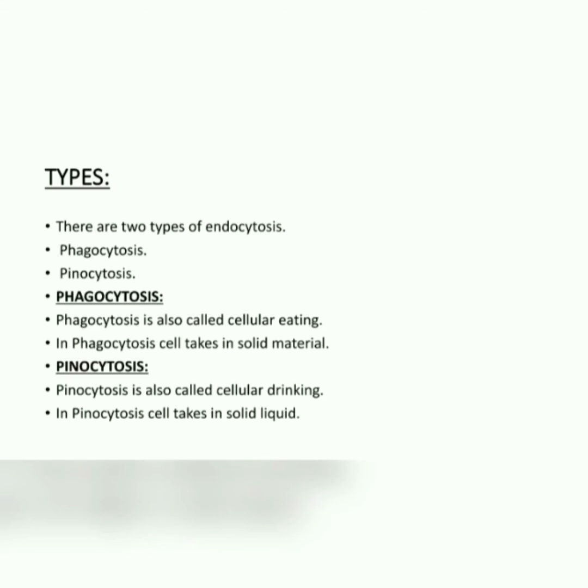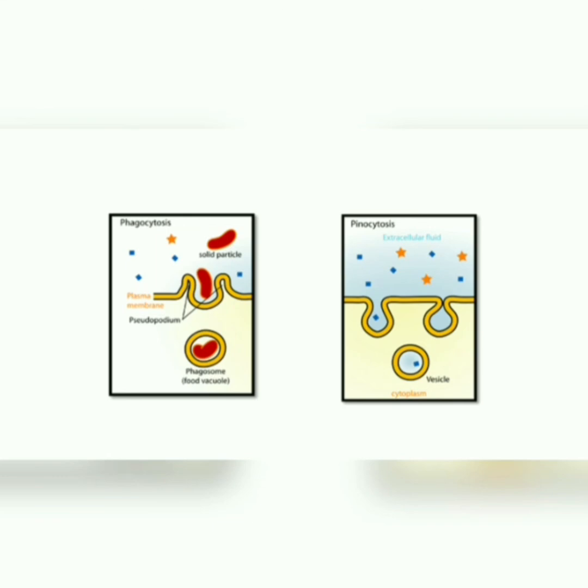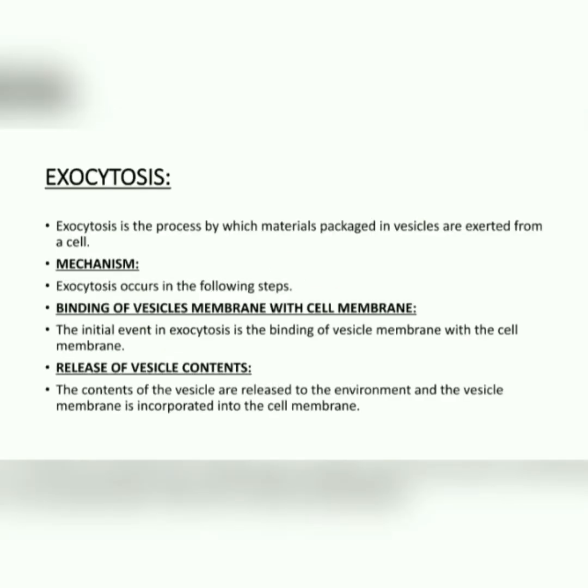So dear, pinocytosis and phagocytosis are both phenomena of cellular eating and cellular drinking. For example, in phagocytosis they are taking in solid material, so they are eating the solid material, while in pinocytosis they are taking in liquid material, so they are drinking the cellular contents. Okay dears, as you can clearly see in this diagram, here the solid particles are entering, while here the liquid material is entering.